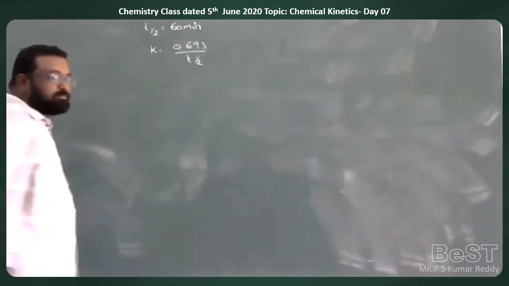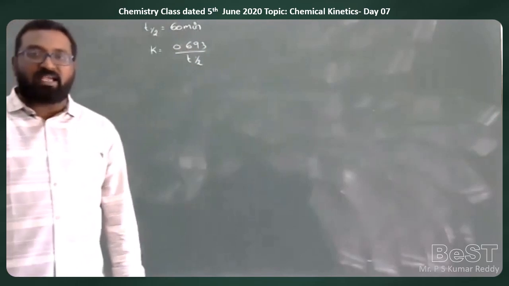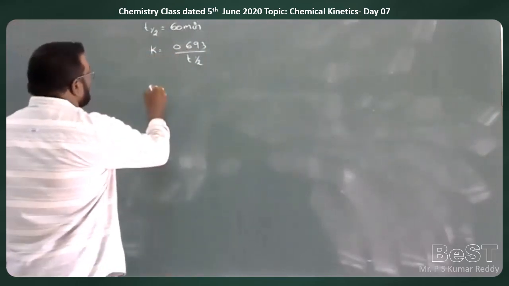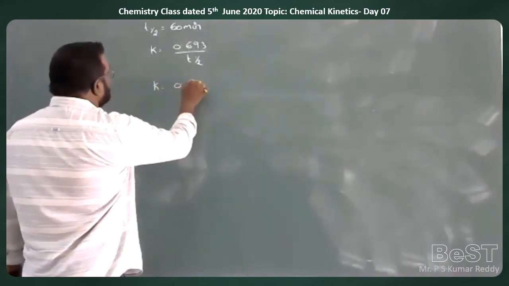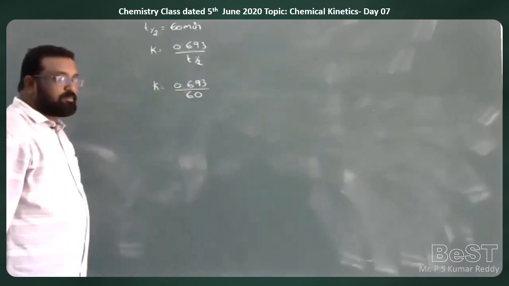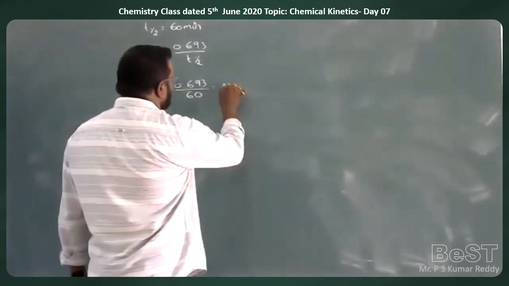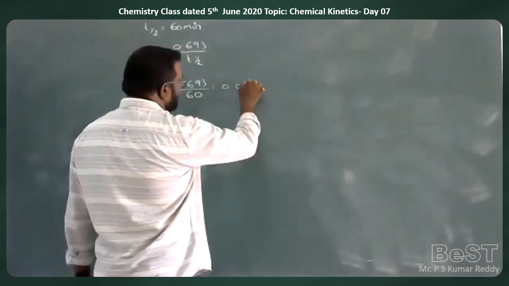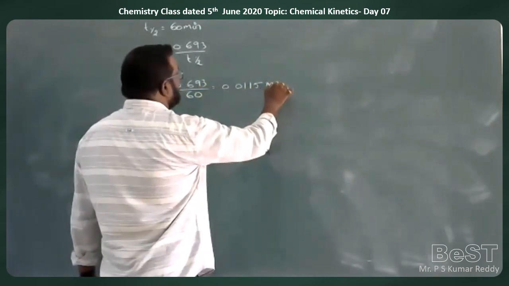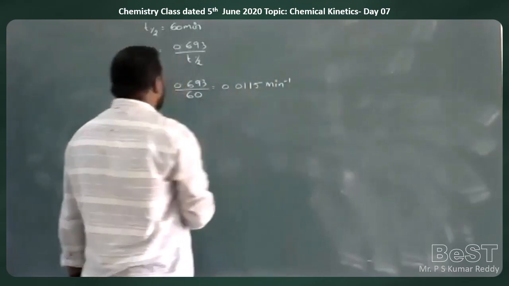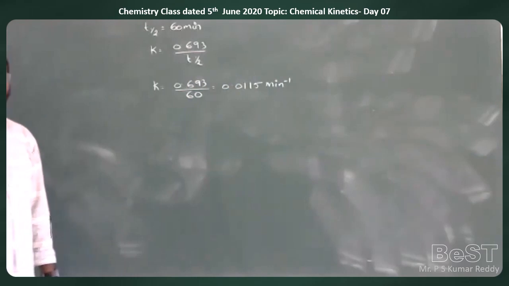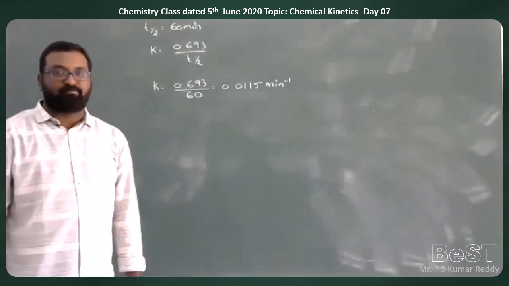Since it is given as a first order reaction, we are taking this equation. K is equal to 0.693 by 60. That is 0.0115 minutes inverse is the rate constant of this reaction.